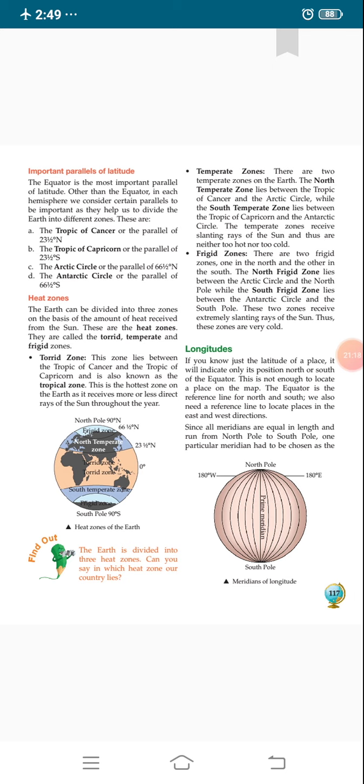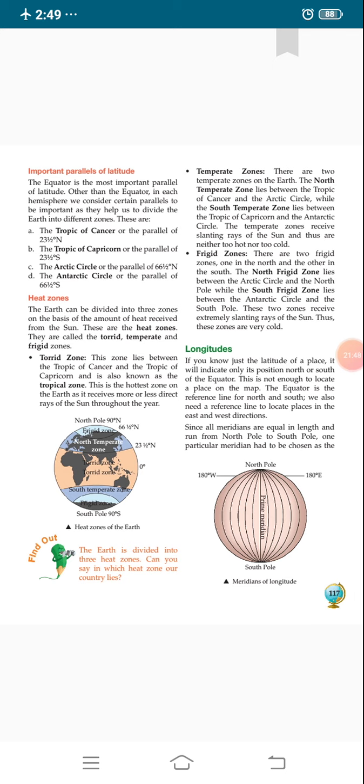Now number third, frigid zone. There are two frigid zones also, one in the north direction and the second in the south direction. First, the north frigid zone lies between the Arctic Circle and the North Pole. It means the north frigid zone lies between 66.5 degree north and the North Pole, and the south frigid zone lies between the Antarctic Circle, 66.5 degree south, and the South Pole.